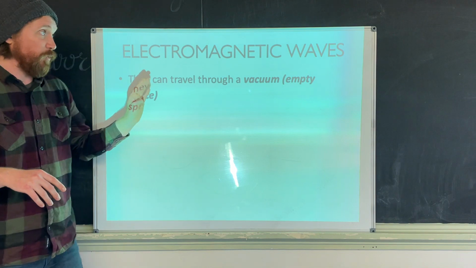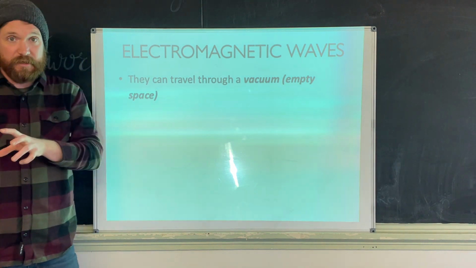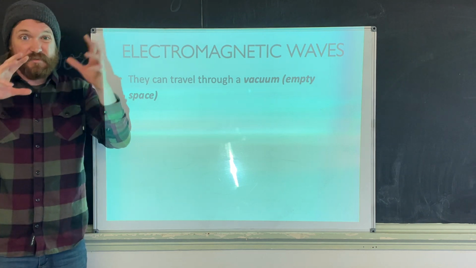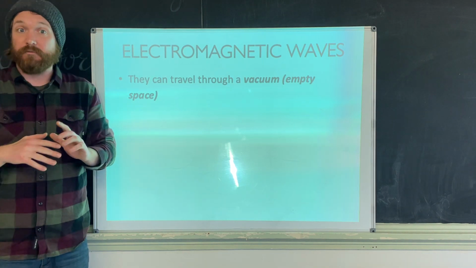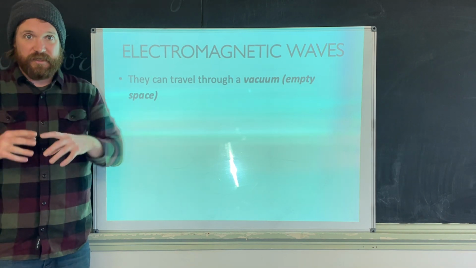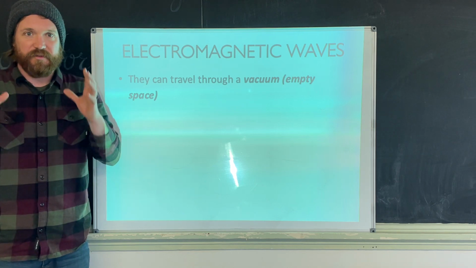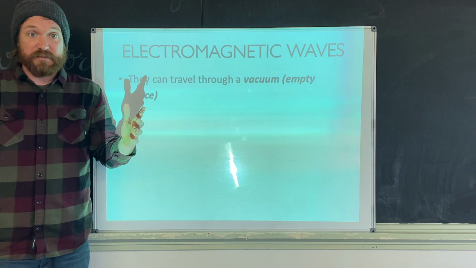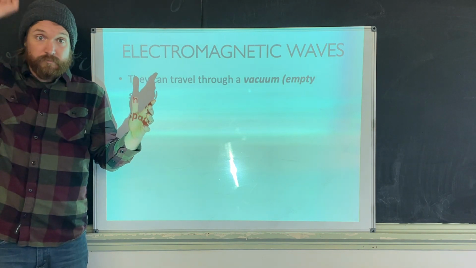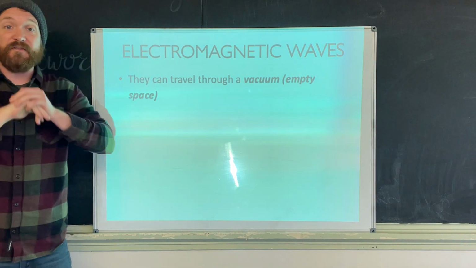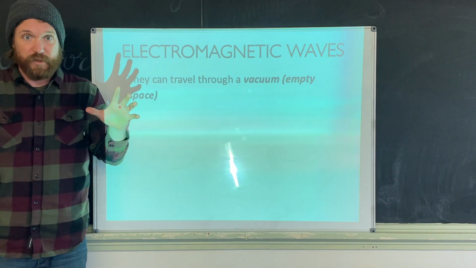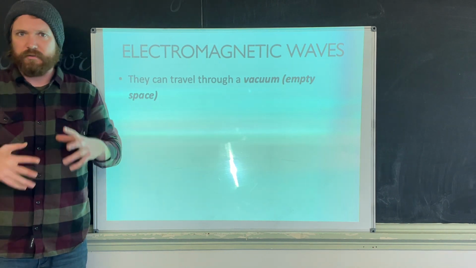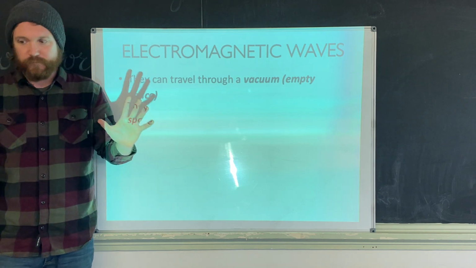Now, electromagnetic waves can travel through a medium, okay? But when they do, the atoms in that medium slow them down. It's like they have obstacles to get past. Electromagnetic waves travel the fastest through empty space. And where do we find empty space? Way up there, in space. They're traveling all through that all the time, okay? Now, that's not to say that electromagnetic waves are not traveling around on Earth. They are, all the time, okay?